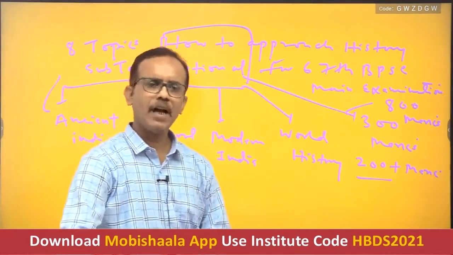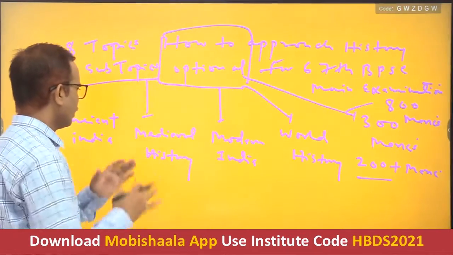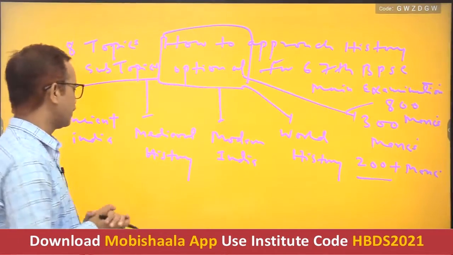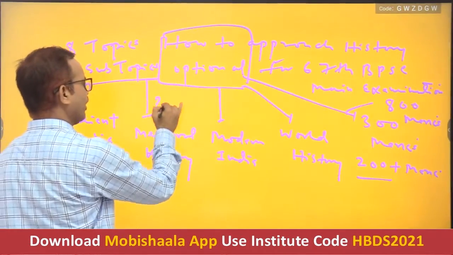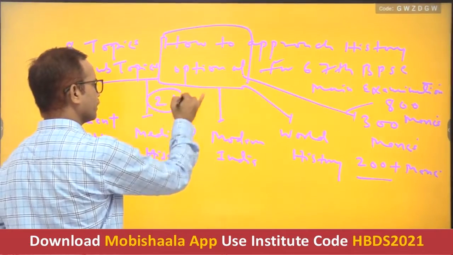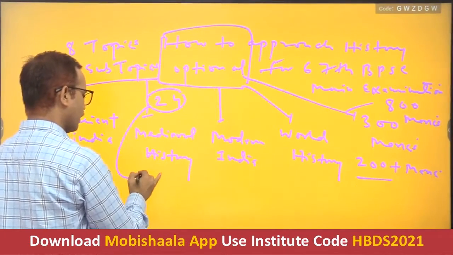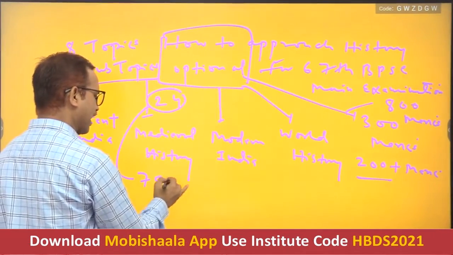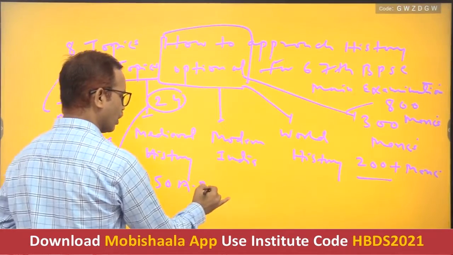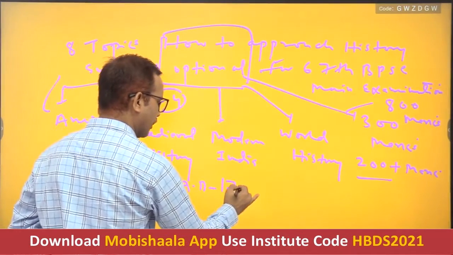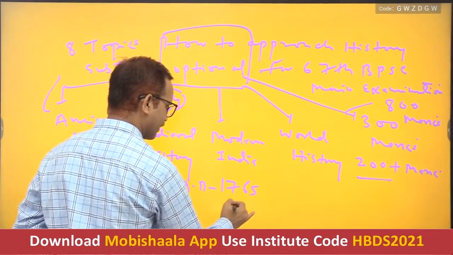In medieval India, the total number of topics is 24, that covers from 750 AD to 1765 AD.